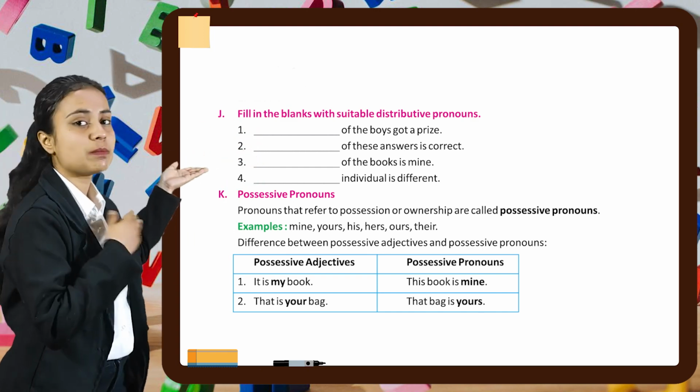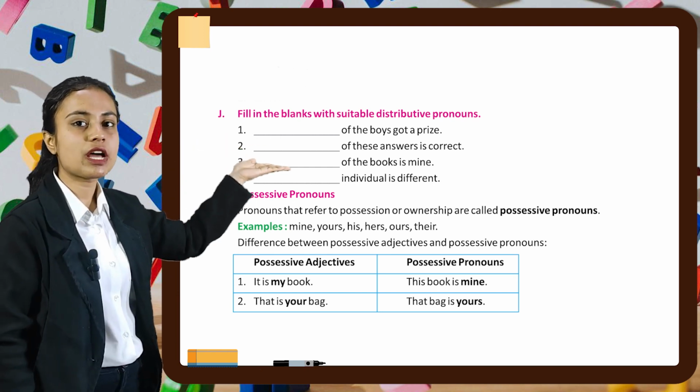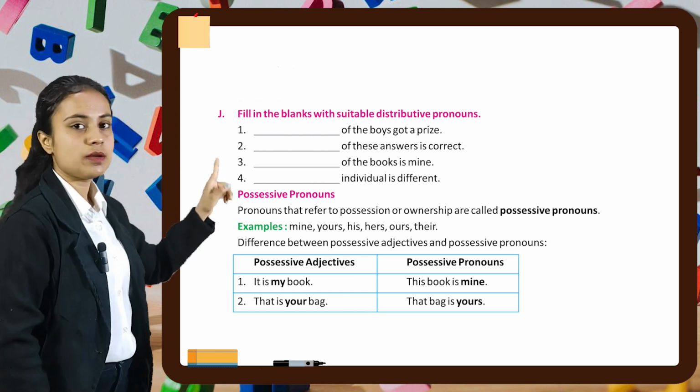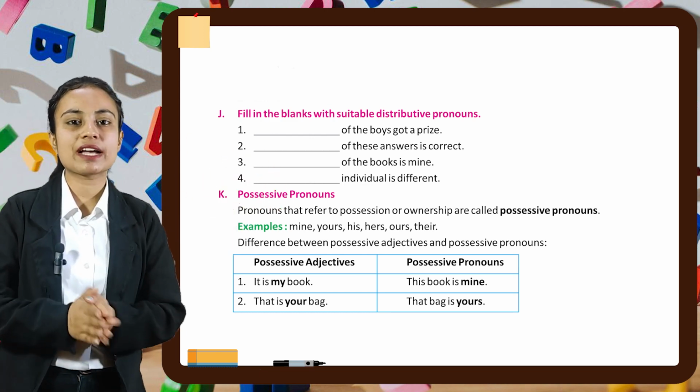First one is, it is my book. Then the possessive pronoun will be, this book is mine. Second point is, that is your bag. Possessive pronoun will be, that bag is yours.